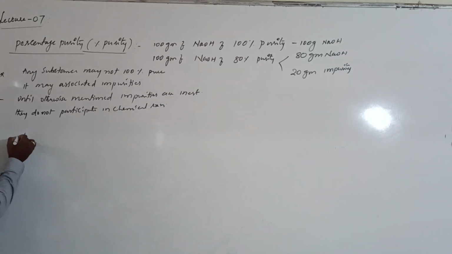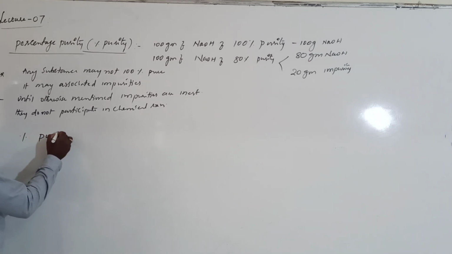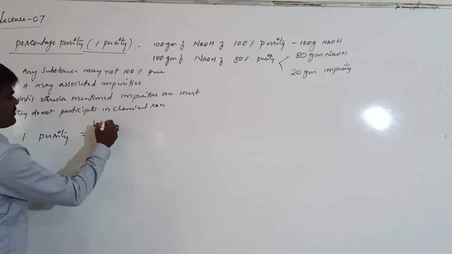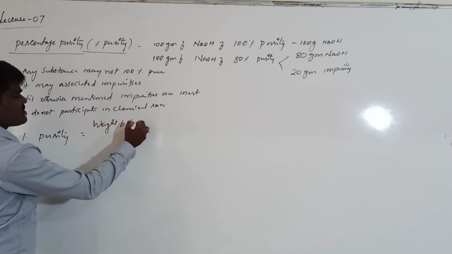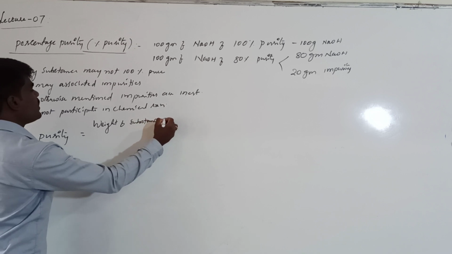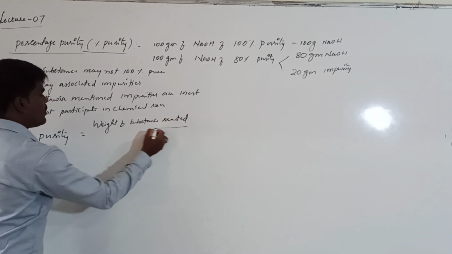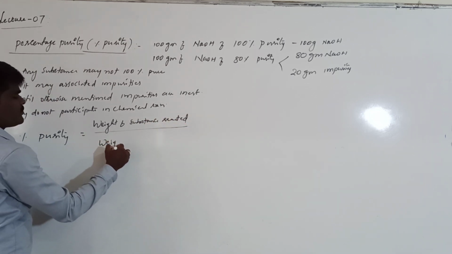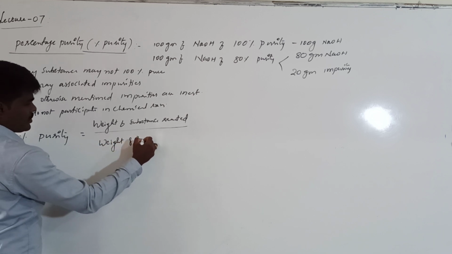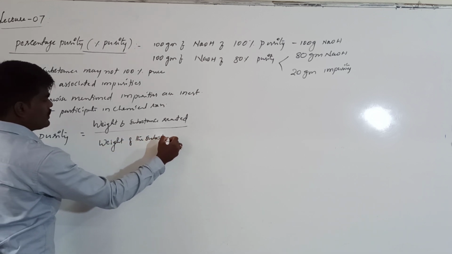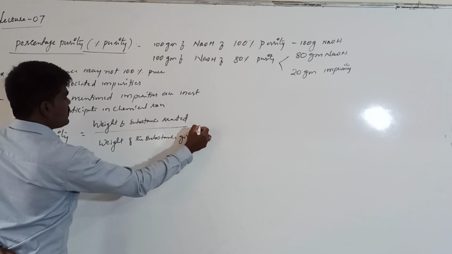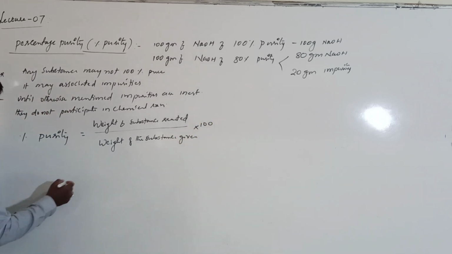Now, how to determine the percent purity? Basically, the percent purity of a substance is determined by the weight of substance reacted upon the weight of the substance given, into 100. By using this relation we can calculate the percentage purity of a given substance.